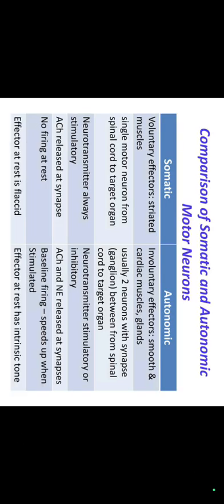Comparison of somatic and autonomic motor neurons. Somatic neurons have voluntary effectors, striated muscle. Autonomic neurons have involuntary effectors, smooth and cardiac muscle. Somatic: a single motor neuron from the spinal cord to the target organ. Autonomic: usually two neurons with a synapse between the spinal cord and the target organ. Somatic neurotransmitter is always stimulatory; autonomic neurotransmitter is stimulatory or inhibitory. In the somatic system, acetylcholine is released at the synapse; in the autonomic, acetylcholine and norepinephrine are released at synapses.